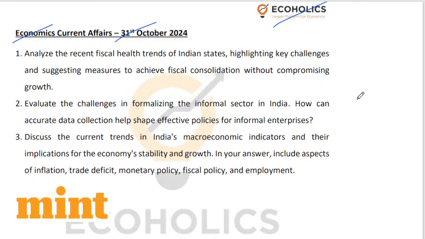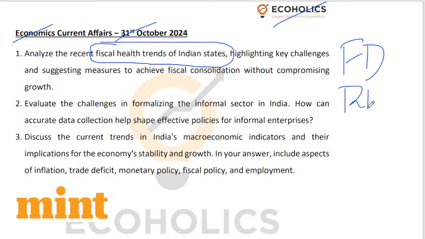I have selected 3 articles from the Mint newspaper which I'll be discussing with you. First article speaks about the fiscal health trend of Indian states. You must be aware, and if you are not aware, that's fine, I will teach you, that whether it is government of India or government of states in India, fiscal deficit and revenue deficit is something that we want to keep under control. What is the meaning of these terms? Why do we want to keep them under control? We'll be discussing all of this in the first article.